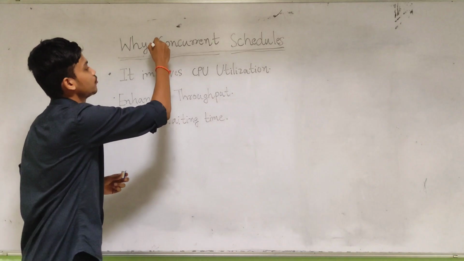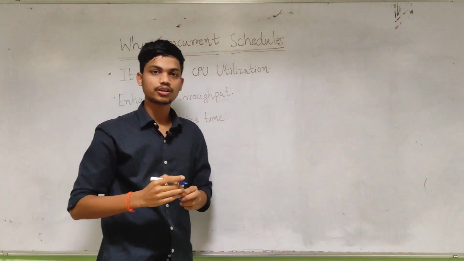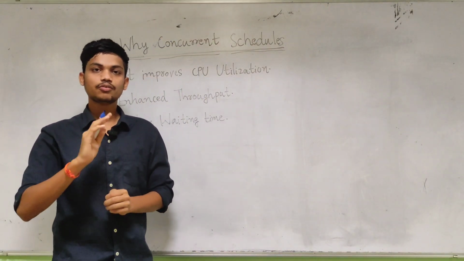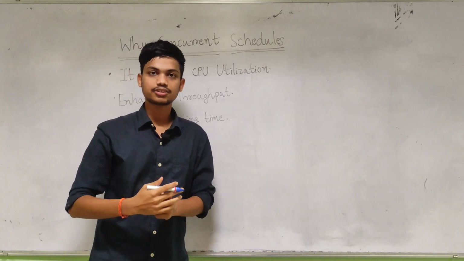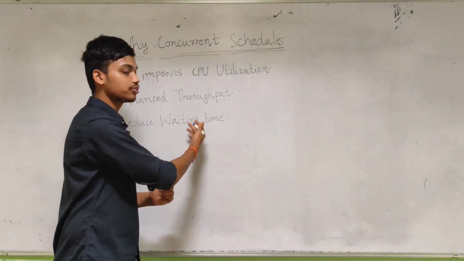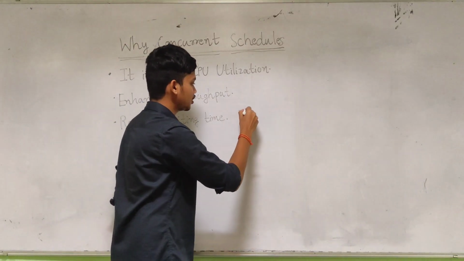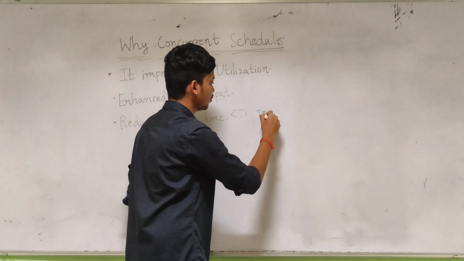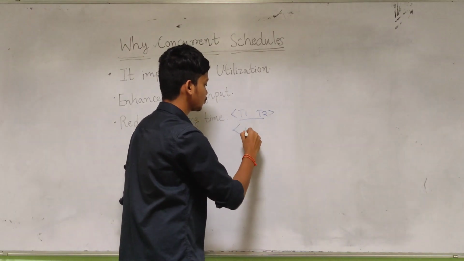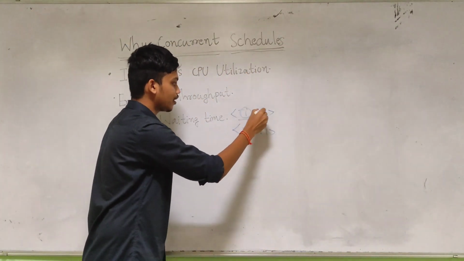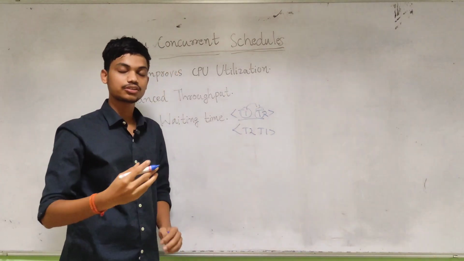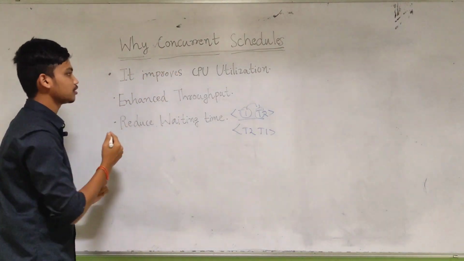In this we need to discuss why concurrent schedules are required. We have serial schedules, where one transaction happens after the execution of another transaction. But why are concurrent schedules required? Why is the interleaving of the transactions required? This is the reason.